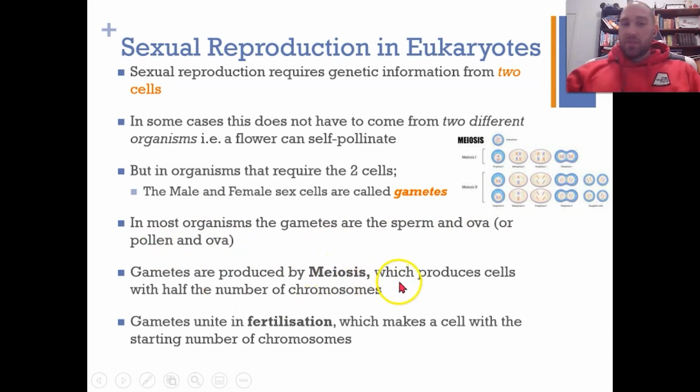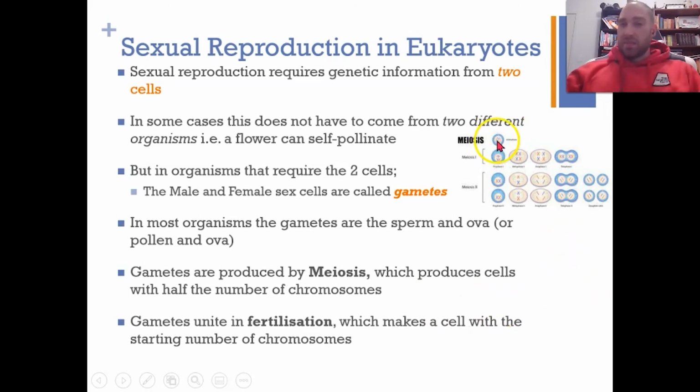The gametes are produced through meiosis, which produces cells with half the number of chromosomes. So then if we join those cells with half the number of chromosomes together, we get the full number of chromosomes back together, and that's called fertilization. Again, we'll look at this a bit later on. We're going to learn some new words that go along with this, like haploid and diploid and so on.